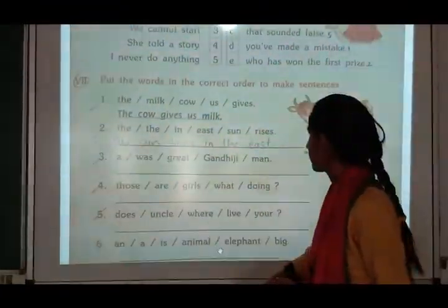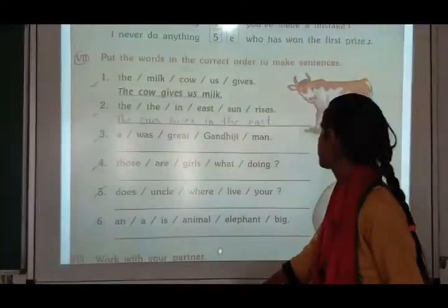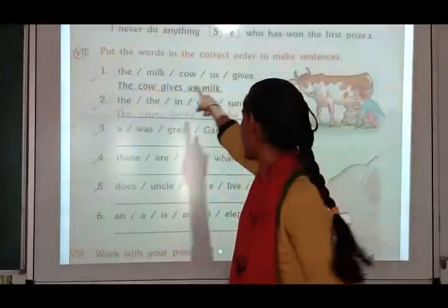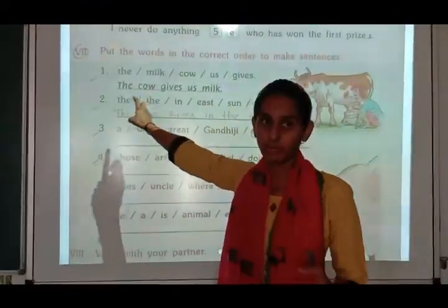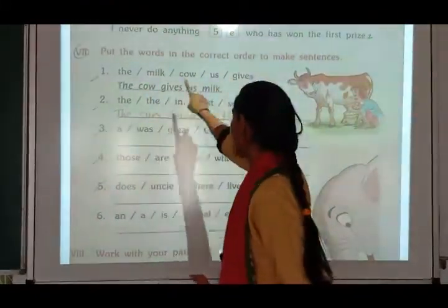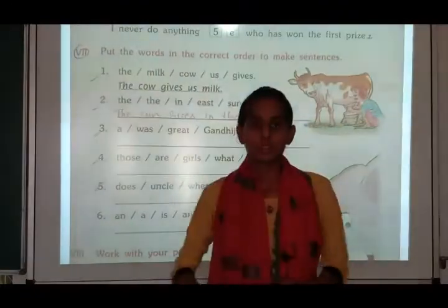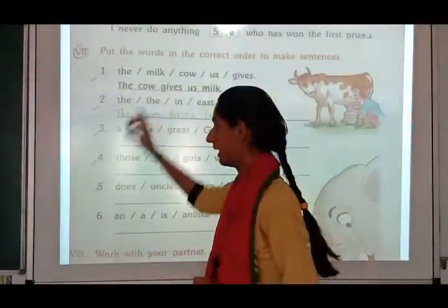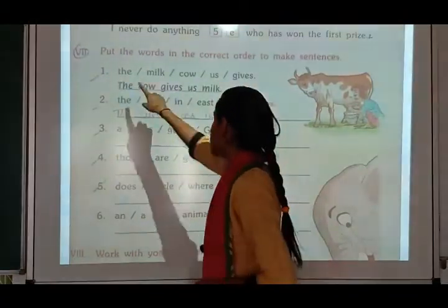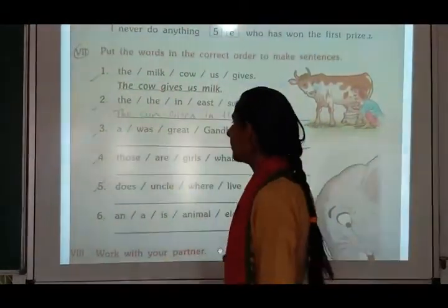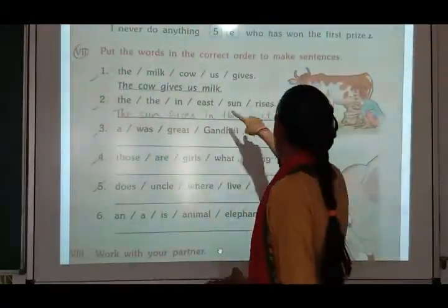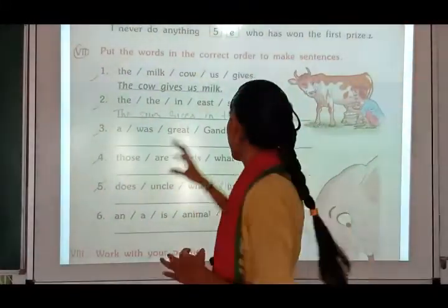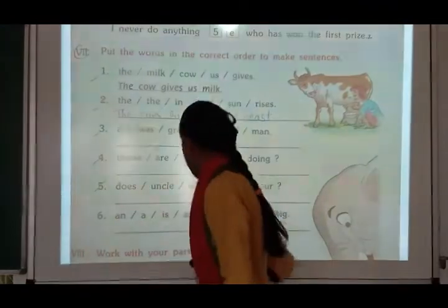Now put the words in the correct order to make a sentence. Now here are some words, and you have to make a correct sentence. The milk cow us gives. So here these sentences are incorrect. They are not in the proper order, and you have to put them in order. So, the cow gives us milk. The in east sun rises. You have to put it in order. The sun rises in the east.